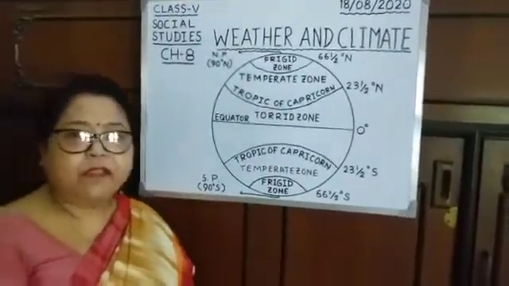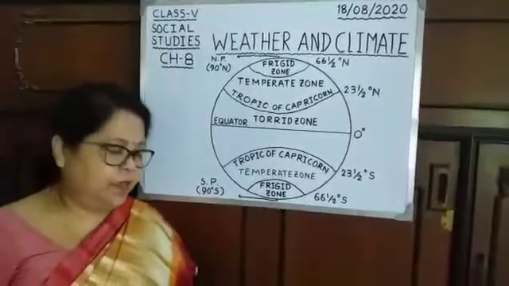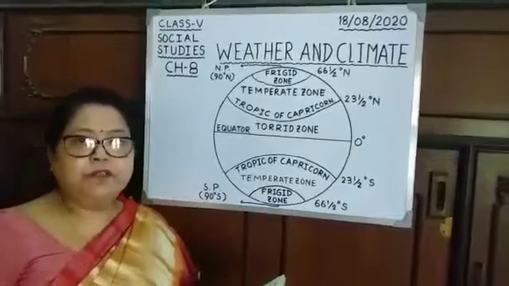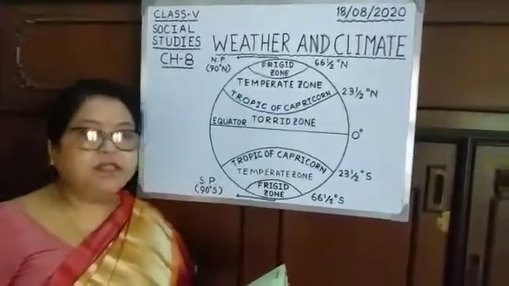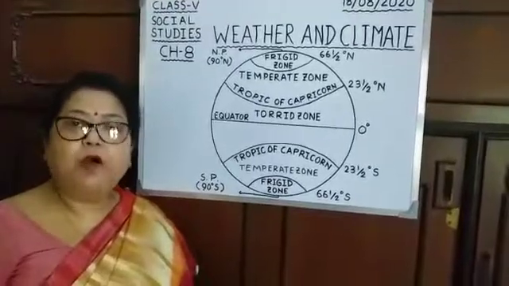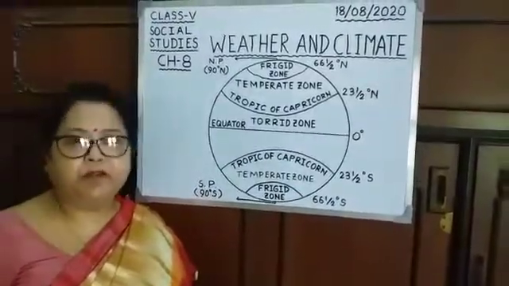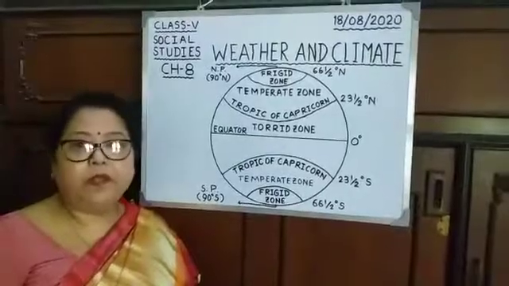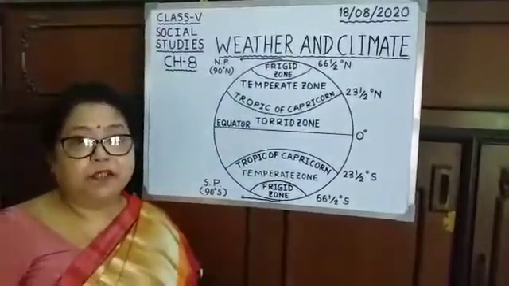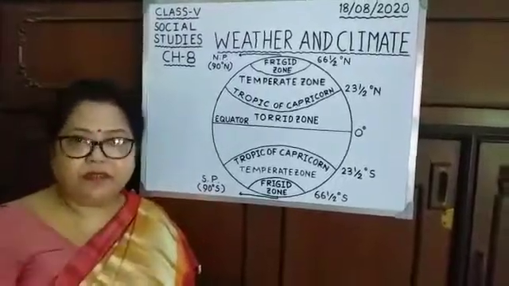Now, there are few factors which are responsible for the climate of a place. Right? Now, the first point is latitude or distance from the equator. The places near the equator are warmer than the places far away from it. Why? Because the equator receives the direct rays of the sun. So heat is concentrated there.